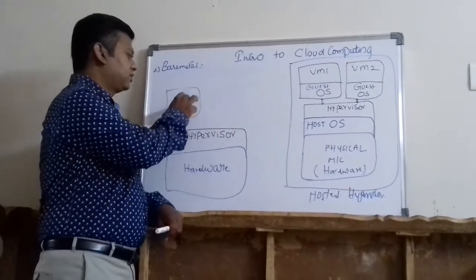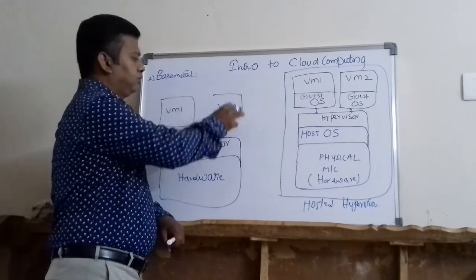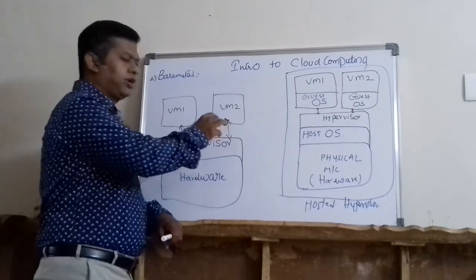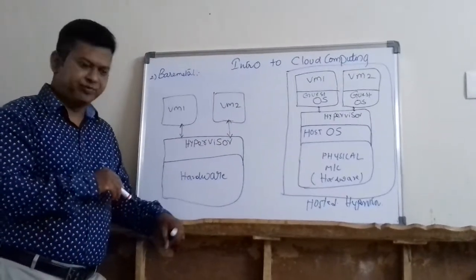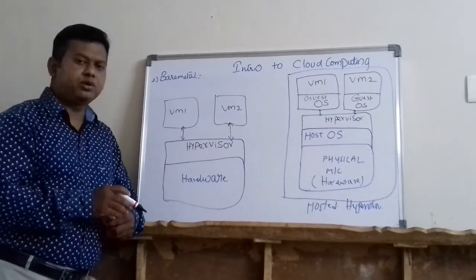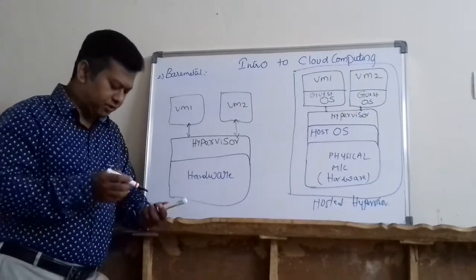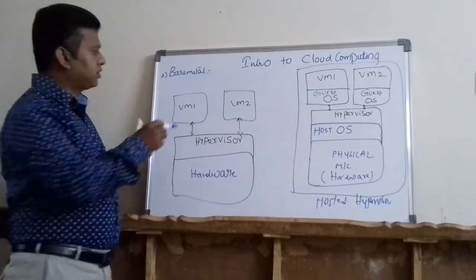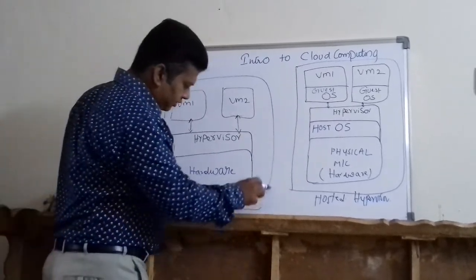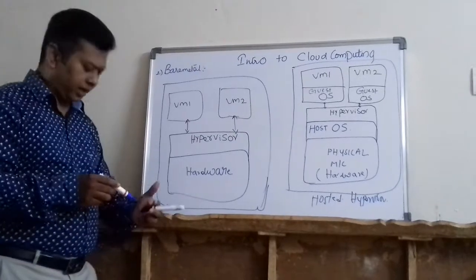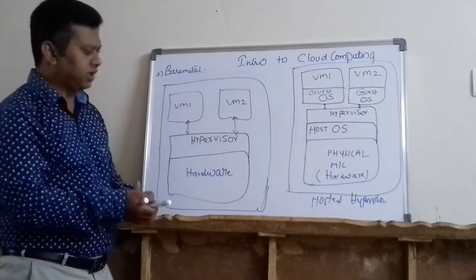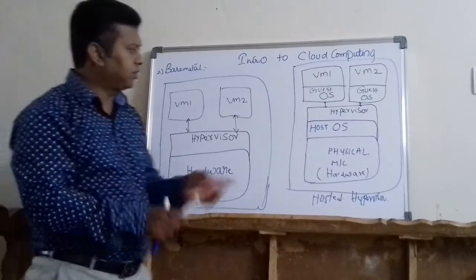So I call this one VM1, VM2. I can have any number of virtual machines depending upon the availability of the computing resources. Now friends, when compared to the hosted hypervisor method, this seems to be simple, but it is recommended, if you are a beginner, if you are new to virtualization, that you go for the hosted hypervisor method.